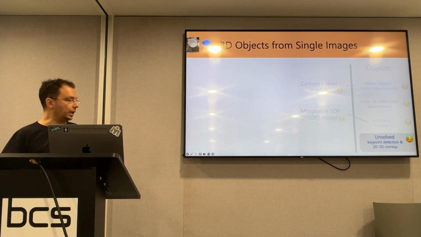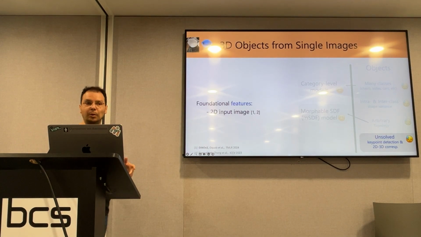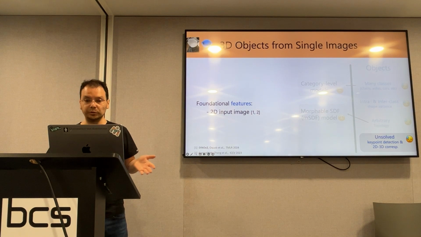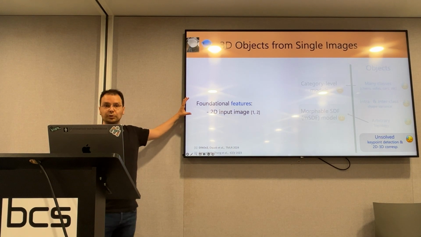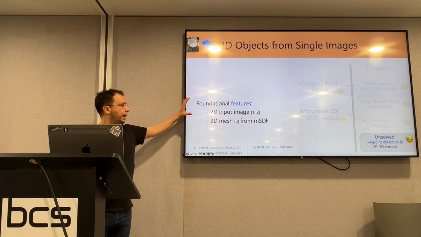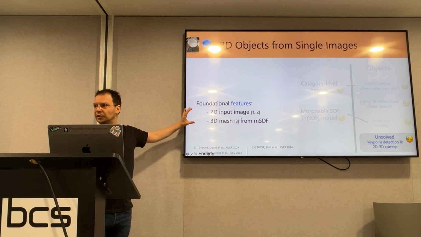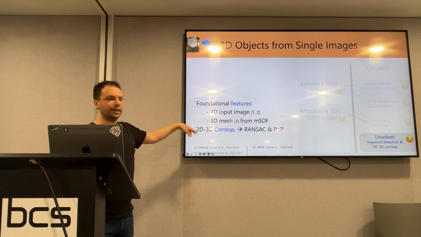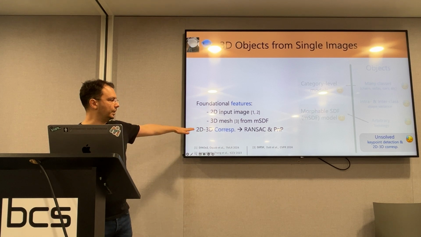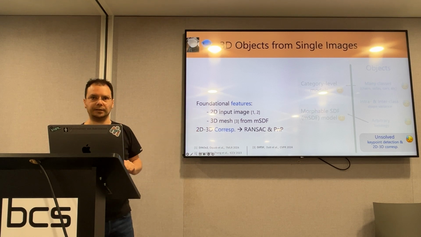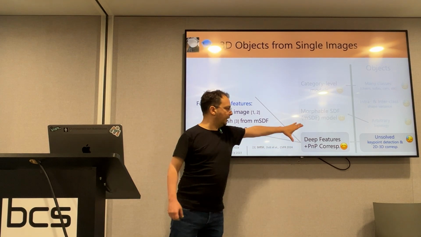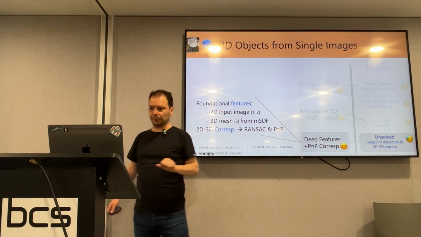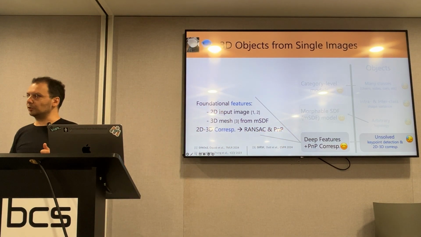And when it comes to correspondences, we observe that nowadays we have foundational image models that pull rich features from images. And by rendering multiple views of 3D meshes, we can do the same thing for 3D meshes as well, so that we can establish 2D to 3D correspondences with simple tools. We'll see this again later. But we conclude that we can exploit deep features. So let's start building a solution.